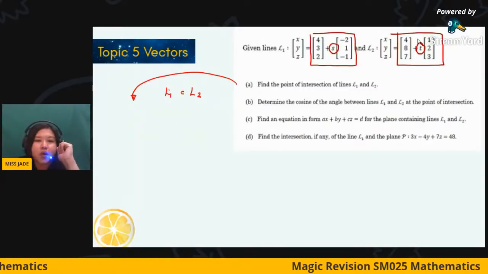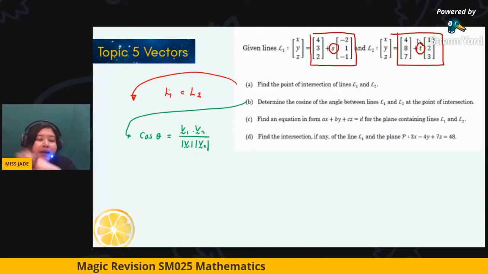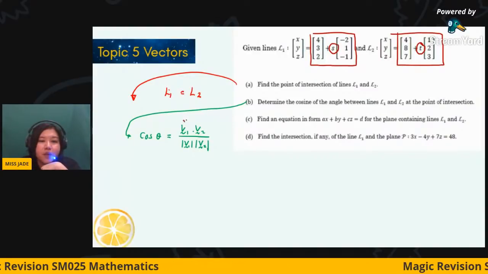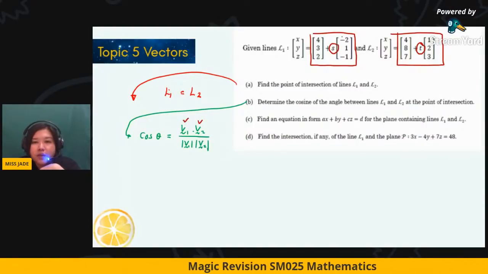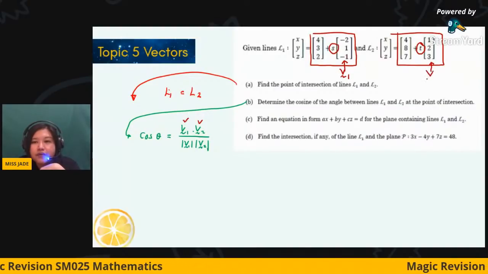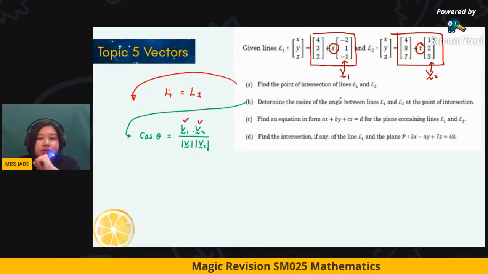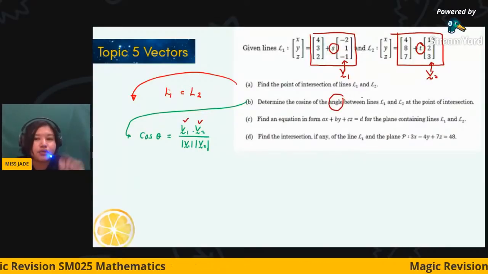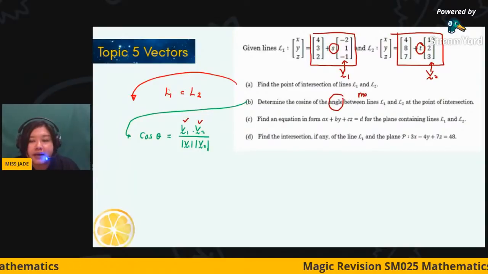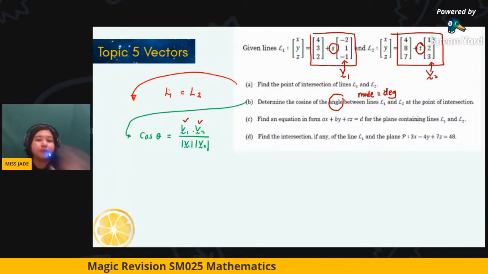Second one, determine the cosine. Apply the dot product formula. Since there are two lines, we take direction vector V1 and direction vector V2 from here. So what is your V1? This is referring to your V1, and this is referring to your V2. Just do it as usual. But watch the calculator mode, because you are finding the angle. Remember just now in topic 3, you set it as radian. Do not forget to set the mode back to degree. If not, you will get the wrong values again. So this is something you have to be careful about.